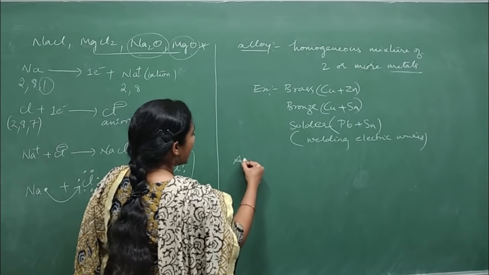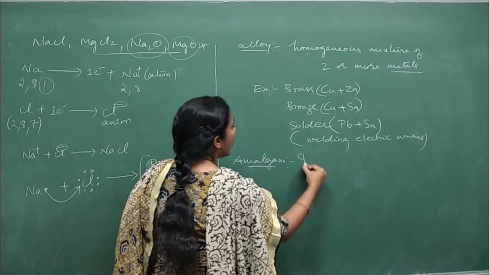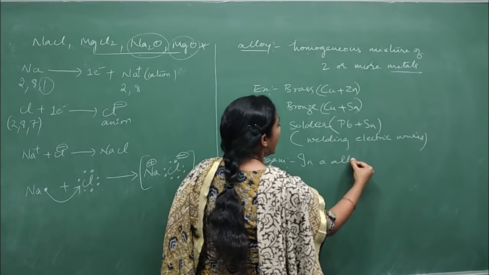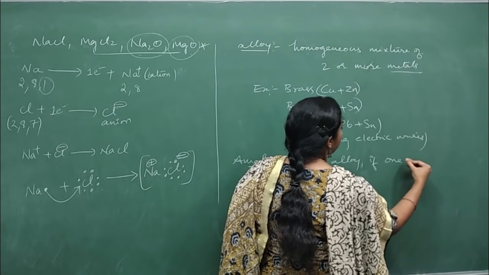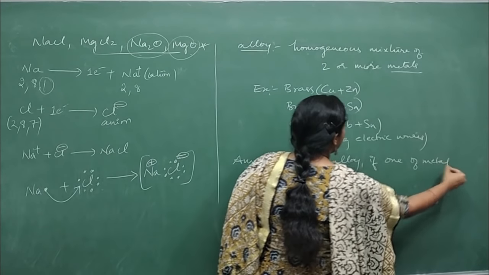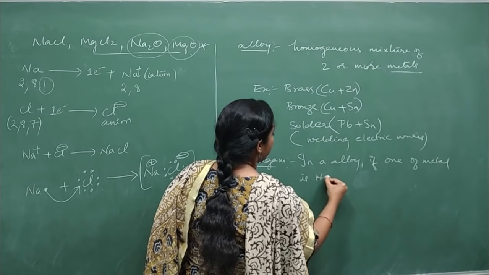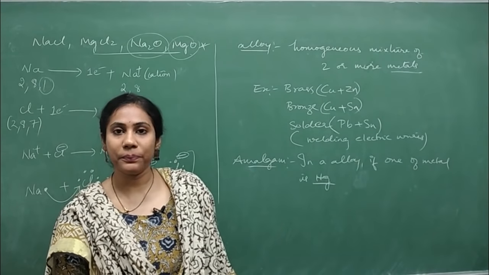And they would ask you what is amalgam. So what is an amalgam? In an alloy, if one of the metals is mercury, Hg, that means mercury, then it is called an amalgam, right?